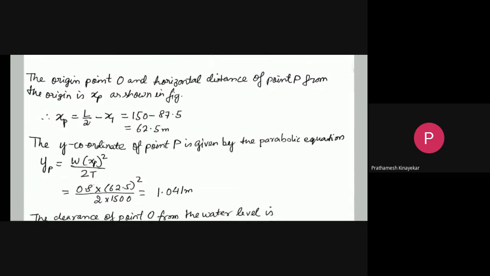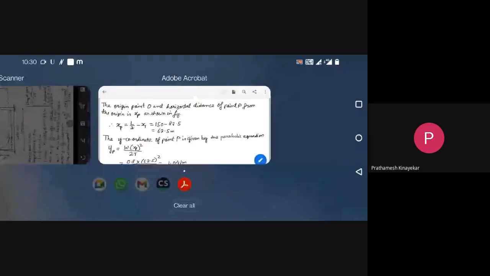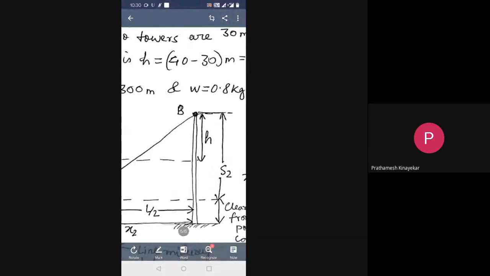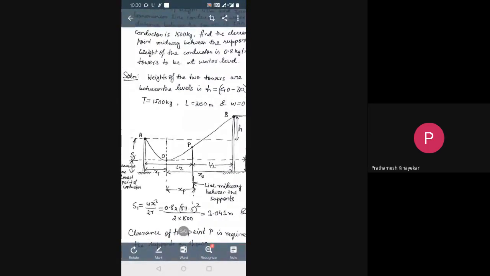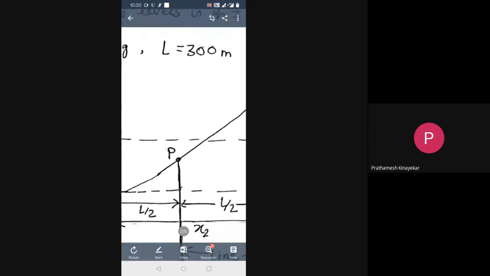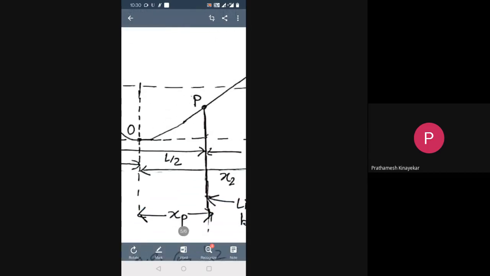First, you see here, I have calculated XP and YP, right? XP and YP are the coordinates of the point P. Now see the point P. This is the point P. Now P's coordinates we considered as XP and YP. XP is the distance that is shown in the diagram. You can see it is written XP. And YP is not written here, but YP is the other coordinate. The x coordinate of P is XP and the y coordinate of P is YP.